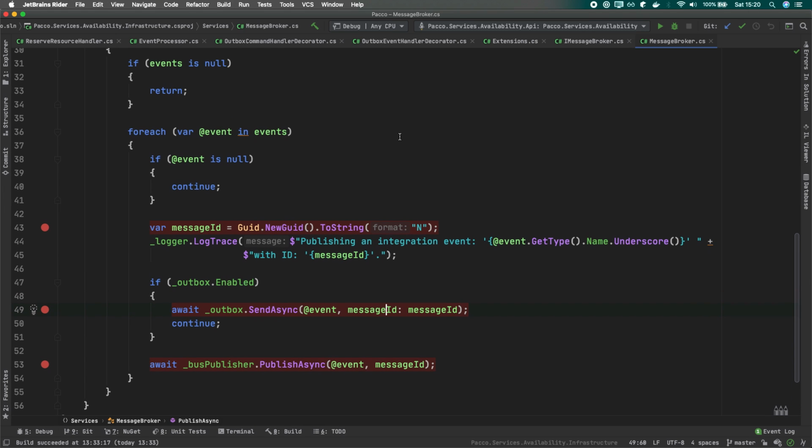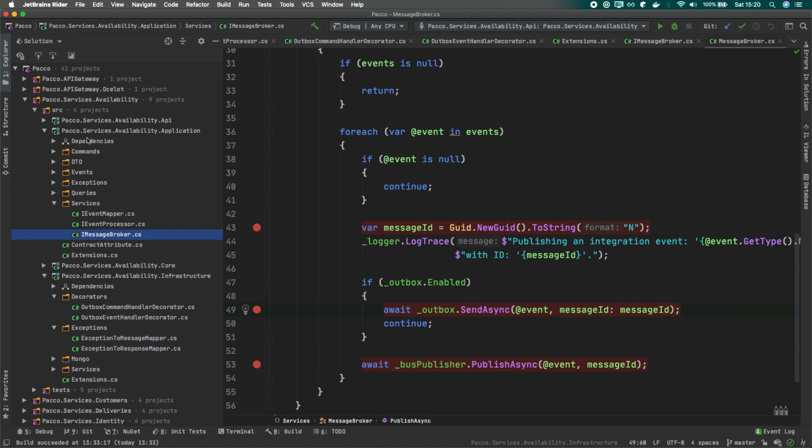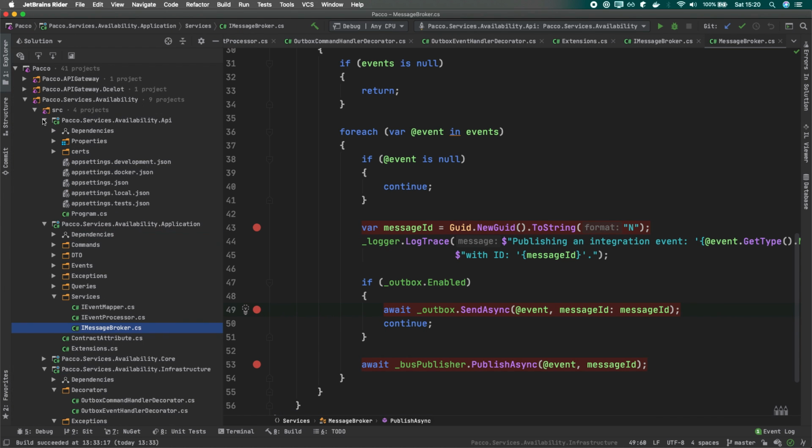From the RabbitMQ perspective, this is completely different message, right? Even though the payload is the same. Yeah. Right. So maybe let's see it in action. Let's give it a try.